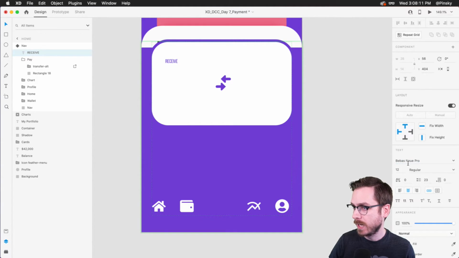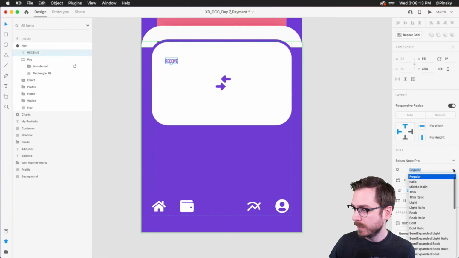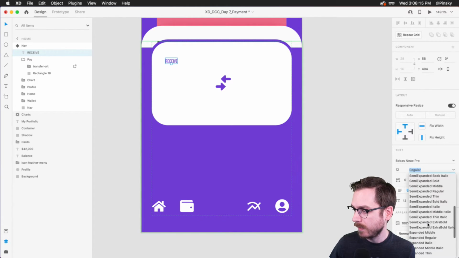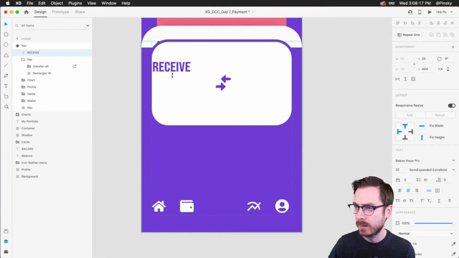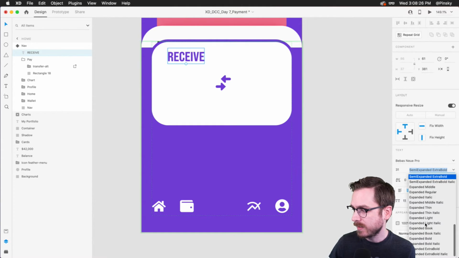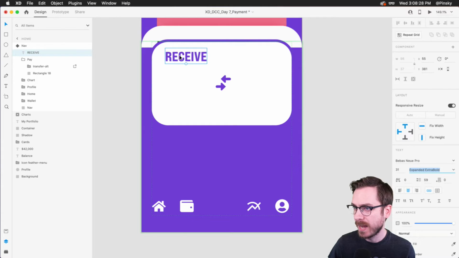There it is. Helps if I can spell it correctly. And maybe let's go for semi-expanded, extra bold. Let's see what that looks like. That looks pretty nice, right? There we go. I'm going to put that right about, it's a bit large, maybe a little bit smaller. We can even try out the just expanded extra bold. Yeah, that looks a bit better.